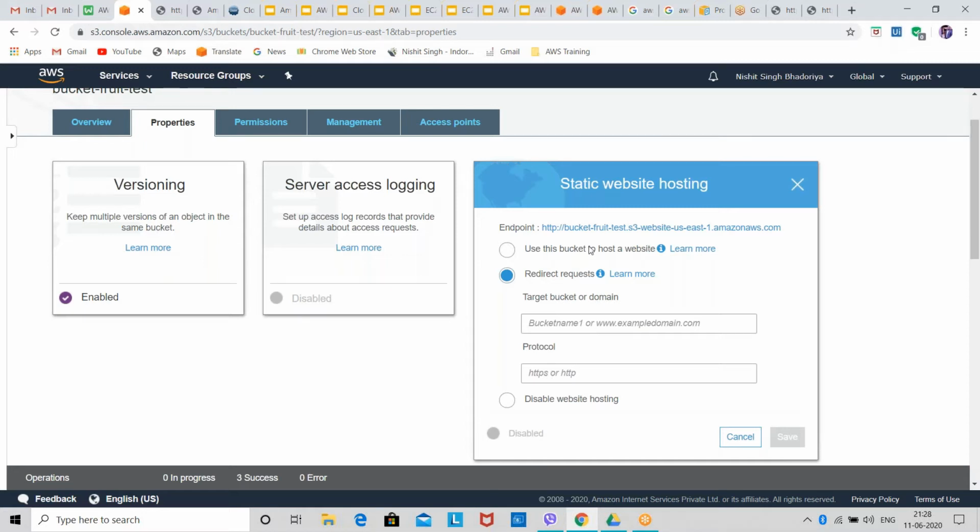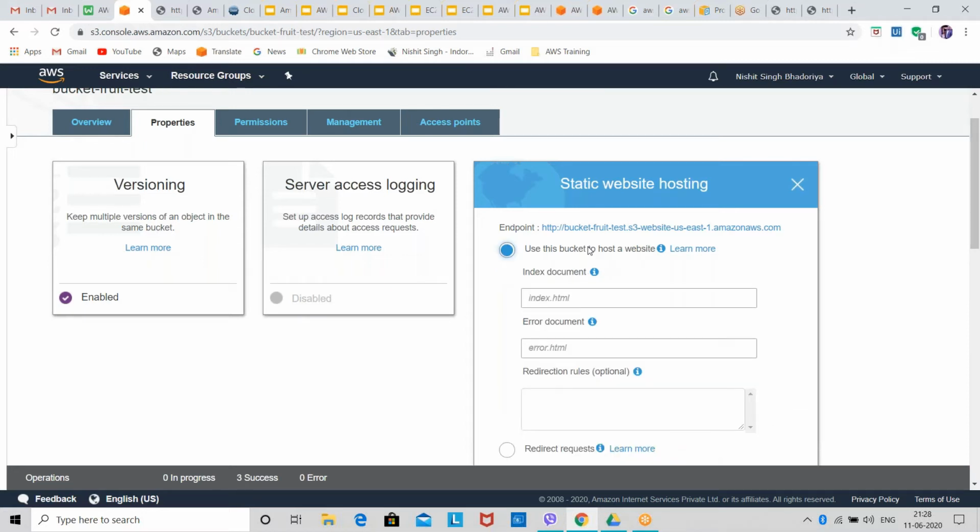Or else, if I have all the files and all the configuration of my website on my S3 bucket, I need to create an index file. If you have created or hosted any website, you might know that you need an index file, index.html. So I'll give the name of that index file.